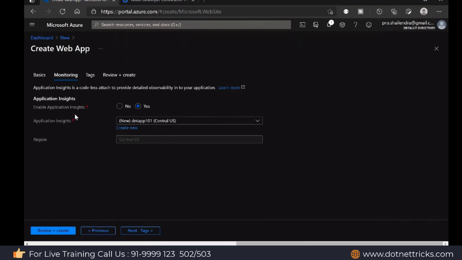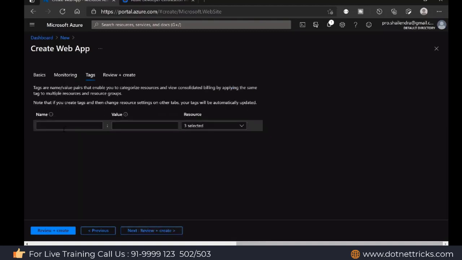Like which section of your application code is taking more time. So when you're making the request to ASP.NET Core, at this action level it is taking this much time, and these are the requests which have failed in the past. So that complete Application Insights can be enabled from here. If you don't need it, you can disable it. So let's say I'm making it enabled, it's yes.